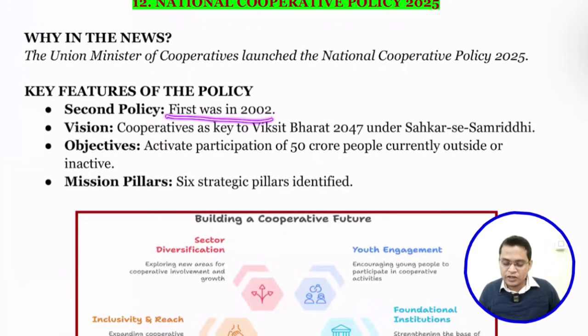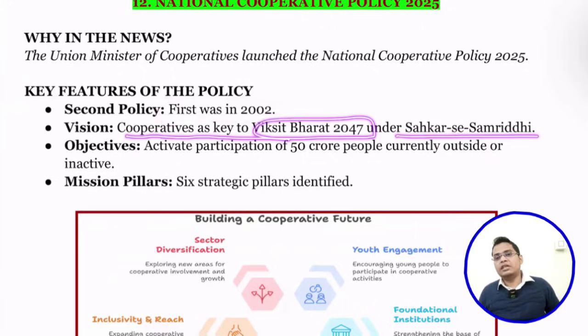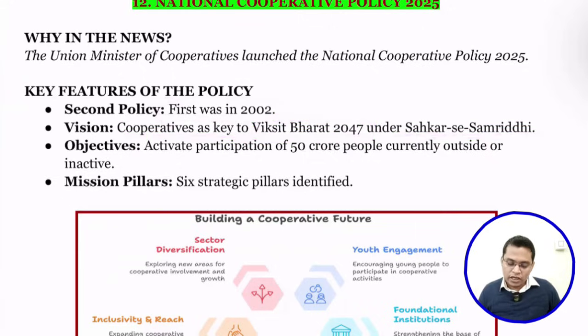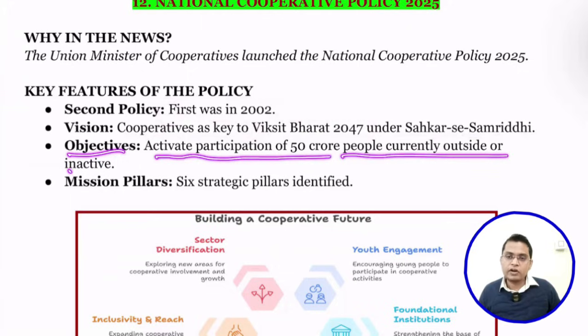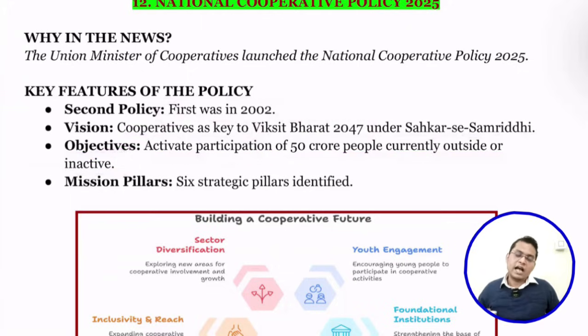This is the second policy, because the first policy we implemented in 2002. So the vision is to make cooperatives a Viksit Bharat by 2047 under Sahakar se Samriddhi. So what are the objectives? Active participation of the 50 crore people currently outside or inactive. They can ask what are the objectives of the National Cooperative Policy. So we need to bring about 50 crore people, those who are outside.